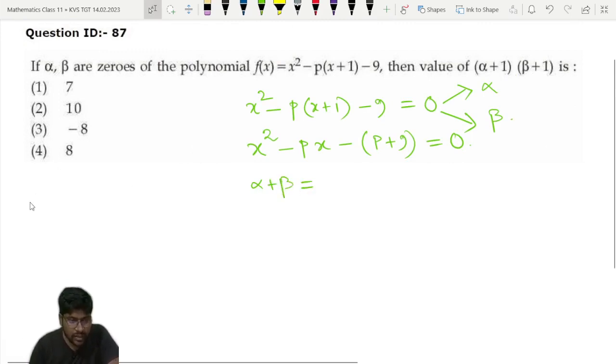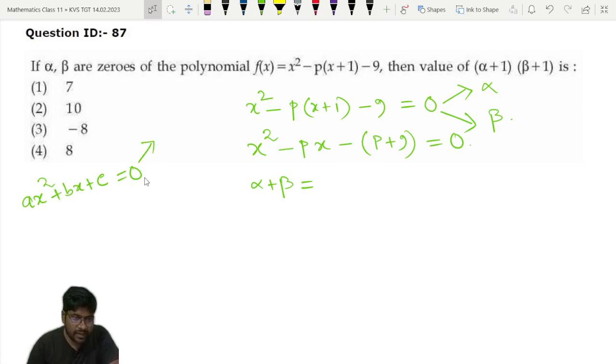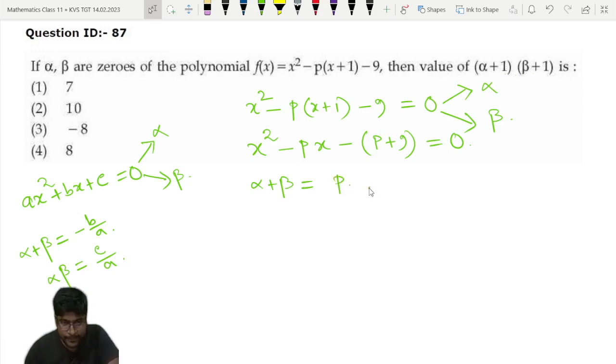Minus b by a. If we have the quadratic equation ax square plus bx plus c is equal to 0, and it is having two roots alpha and beta, then the sum of the roots is equal to minus b by a, and the product of the roots alpha beta is equal to c by a. So that formula we will apply here. Alpha plus beta will be equal to minus b by a, that means p, and alpha beta is equal to c by a, so minus of p plus 9 by 1. That means minus of p plus 9.